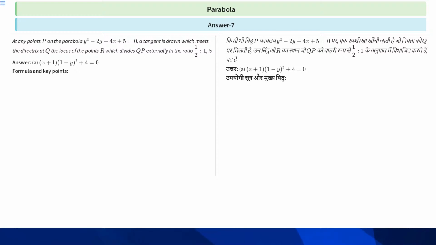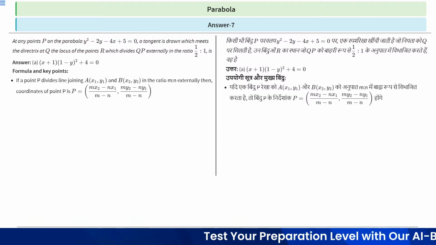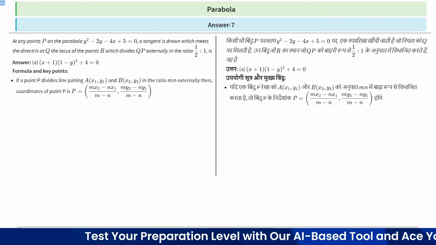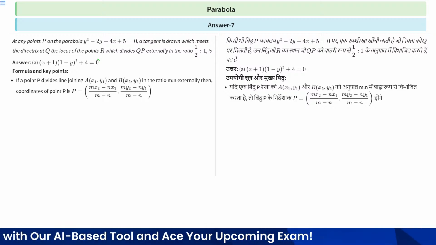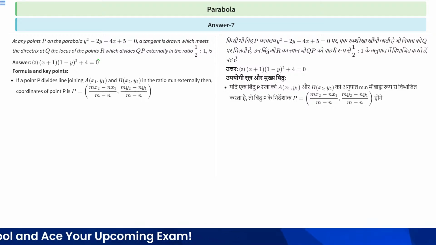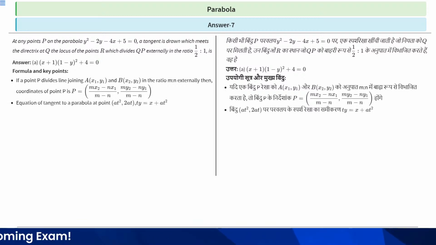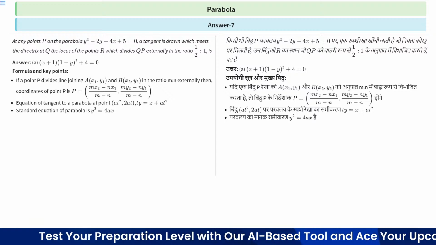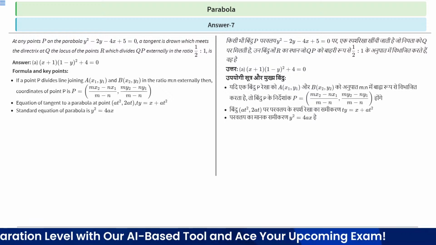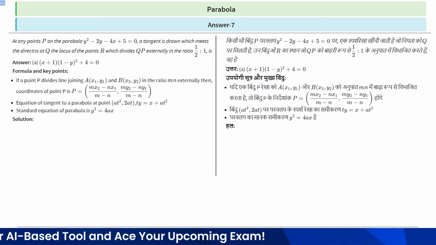See, the formula and key points we will use in this question are: if a point P divides the line joining A (x1, y1) and B (x2, y2) in the ratio m is to n externally, then the coordinates of point P are (mx2 minus nx1) upon (m minus n) and (my2 minus ny1) upon (m minus n), right? The equation of tangent to a parabola at point (at square, 2at) is ty is equal to x plus at square, right? Now the standard equation of a parabola can be written as y square is equal to 4ax, right? Now let's move to the solution part.